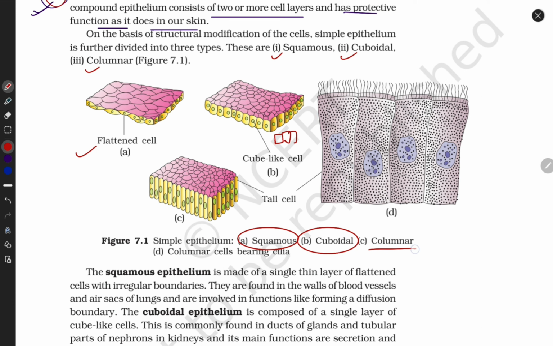Third is columnar, column-like, pillar-like. And next is columnar cells bearing cilia. They are also columnar cells, but they bear cilia. Cilia are responsible for movement and increase the surface area.